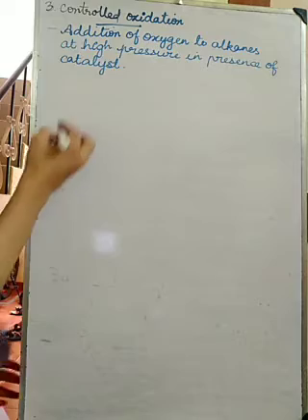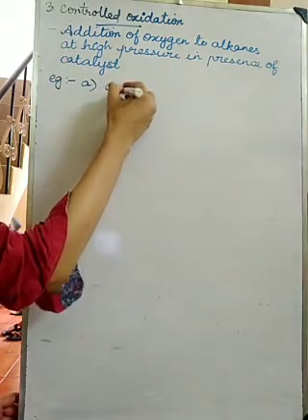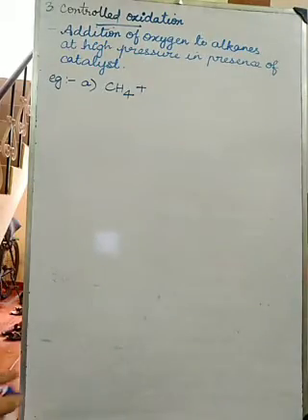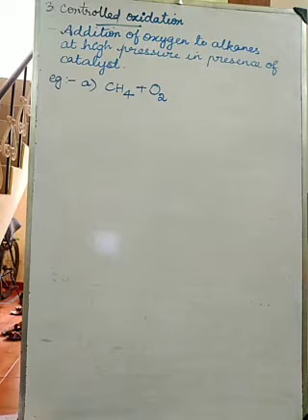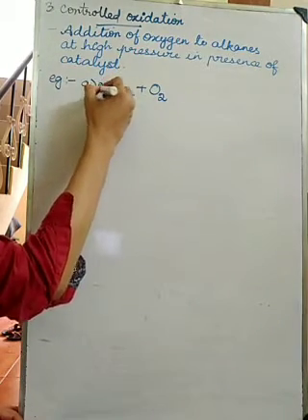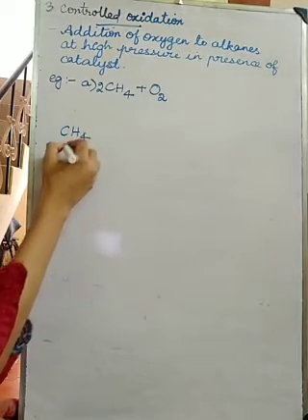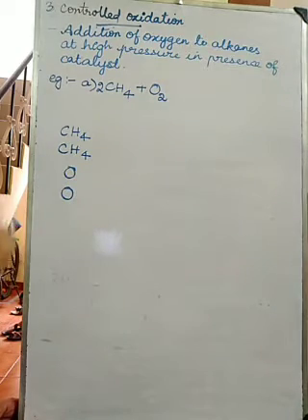So for example, CH4, methane. To methane I am going to add oxygen. So when I add oxygen, what will happen? 2CH4 and 2 oxygen.